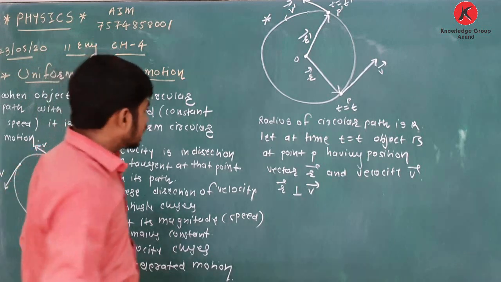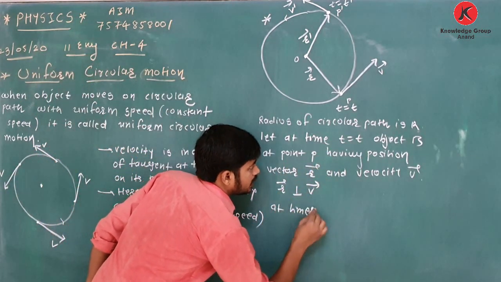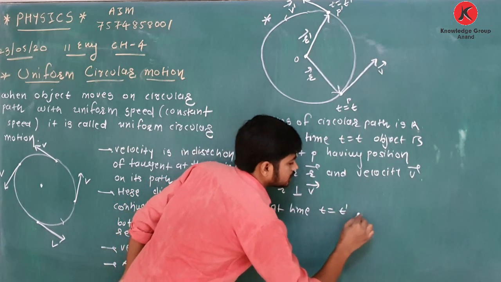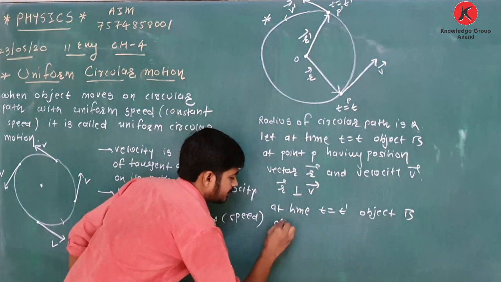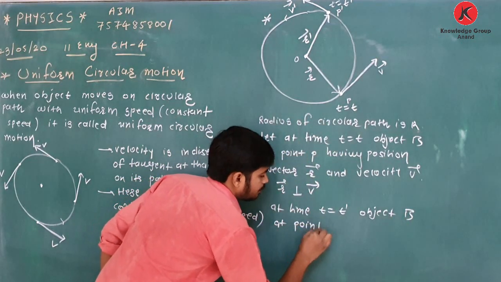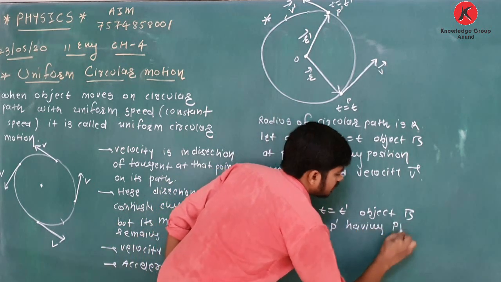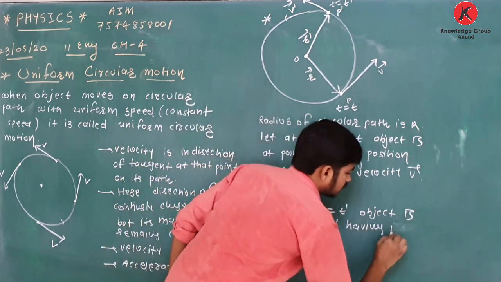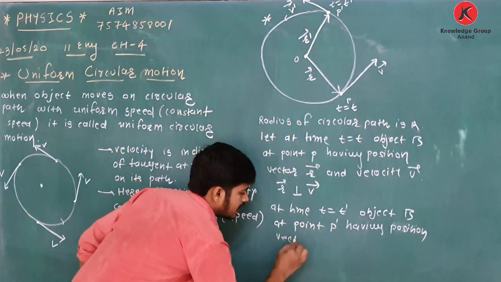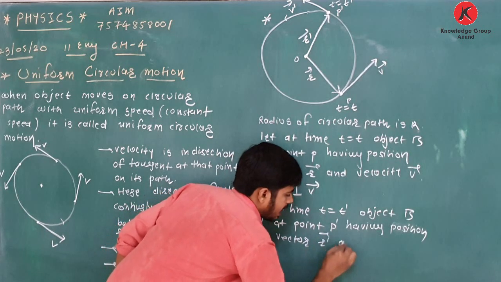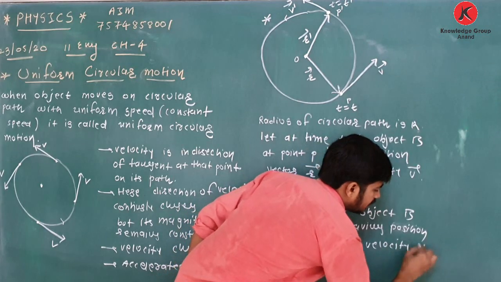So at time t equal to t dash, the object is at point P dash, having position vector R dash and velocity v dash.